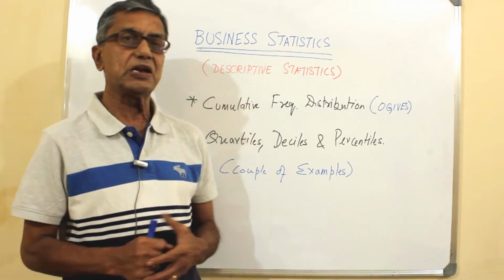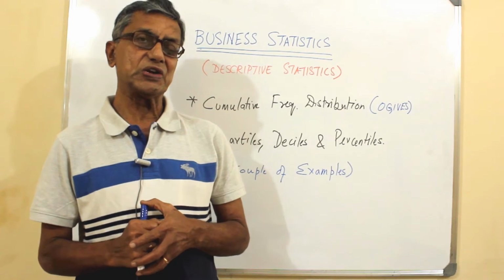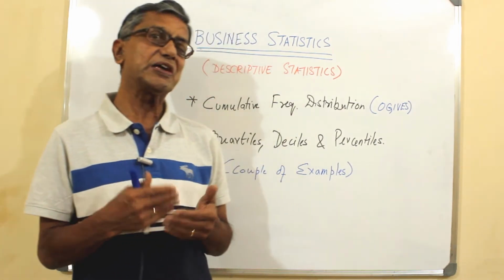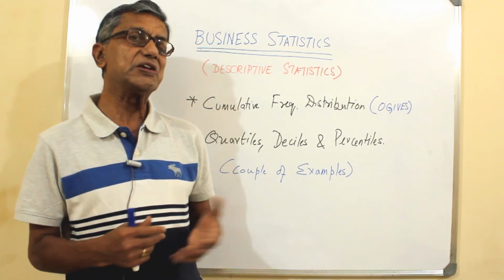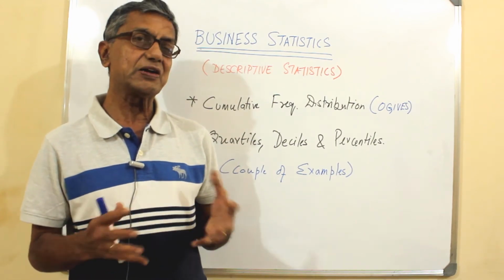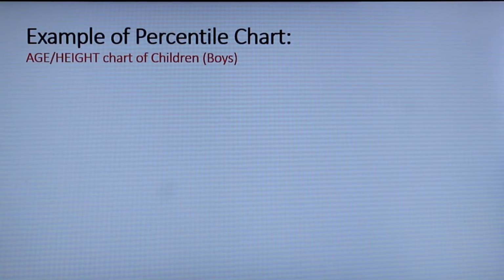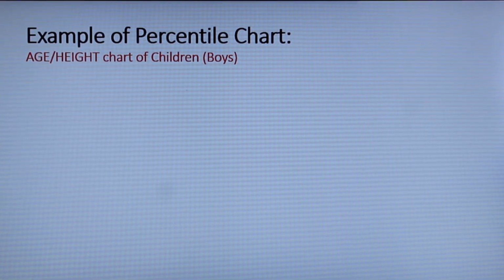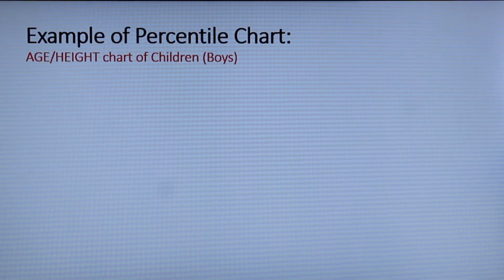Also, you will understand that percentiles alone are not sufficient. In the second example, you may have to convert percentiles into absolute numbers, then you will know where you stand, and that will help you to take certain decisions. Let us understand percentiles with certain examples.